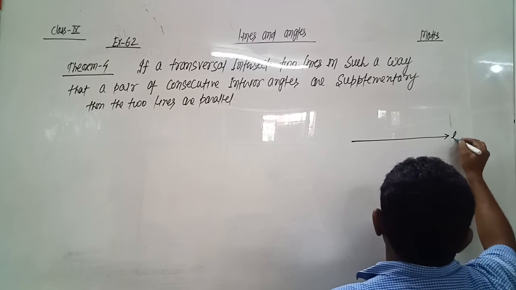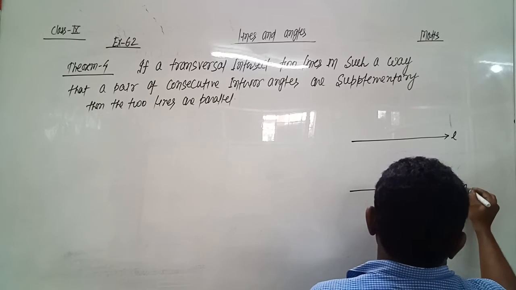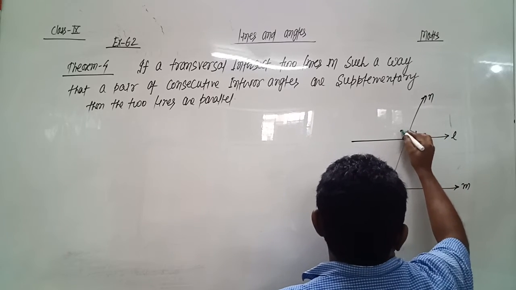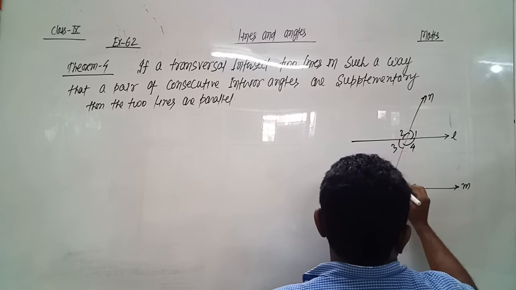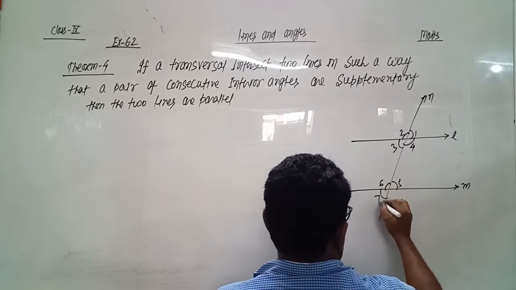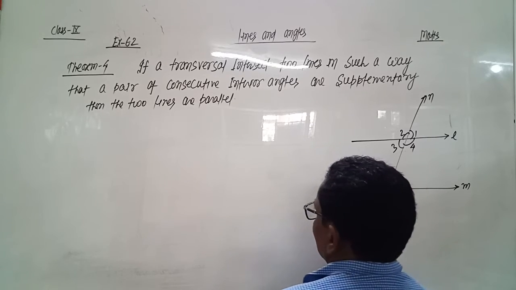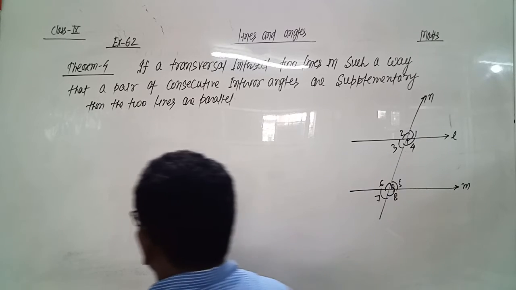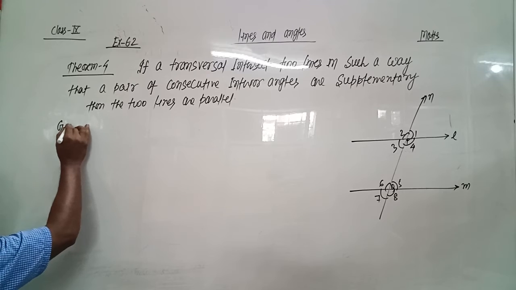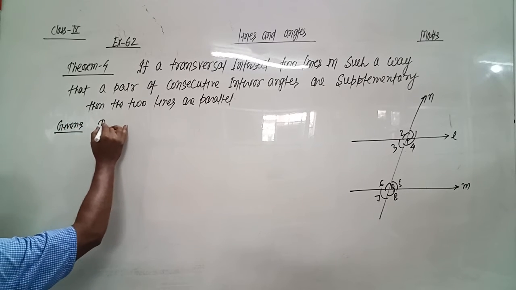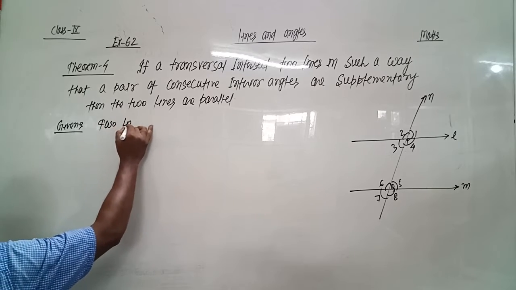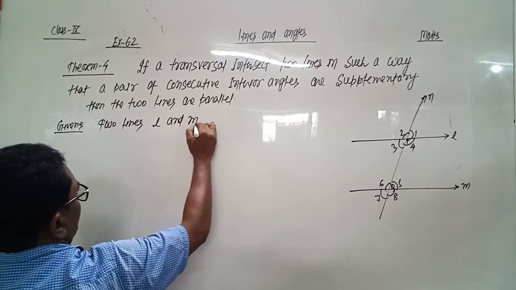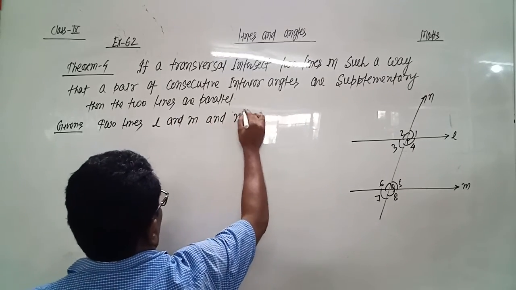Take two lines L and M, and there is a transversal N. Name the angles 1, 2, 3, 4, 5, 6, 7 and 8, and they intersect at points P and Q. So given two lines L and M, and N is a transversal.